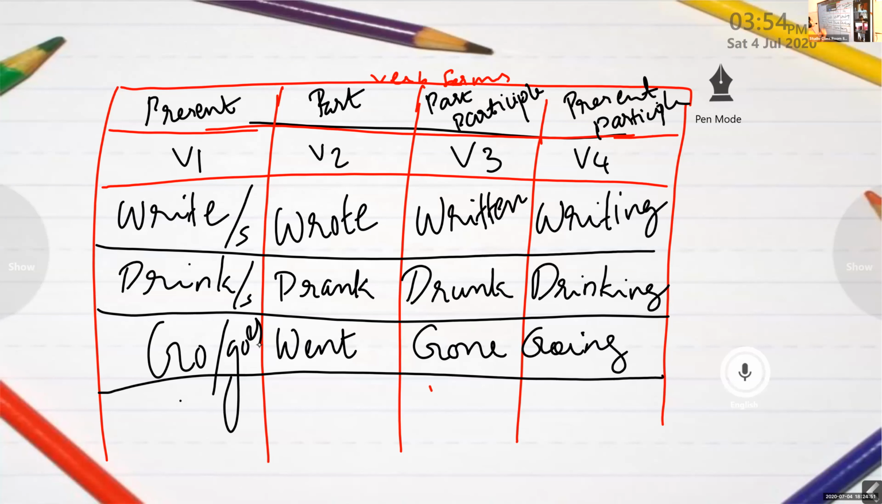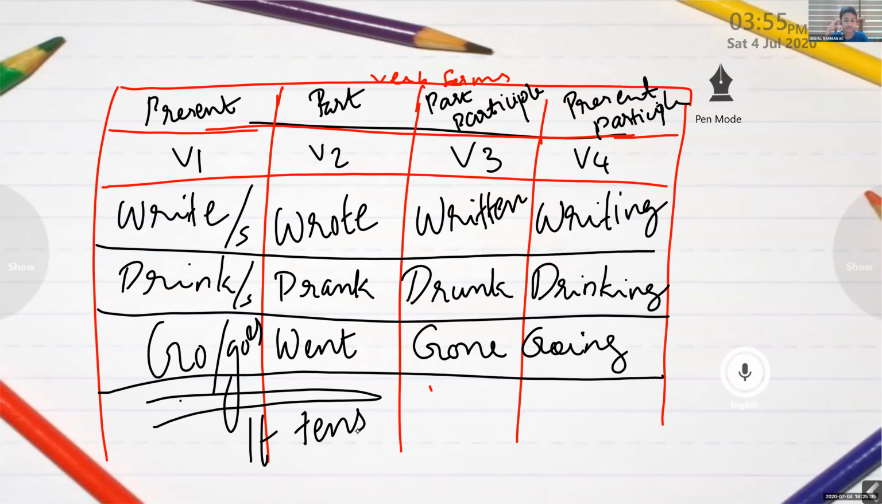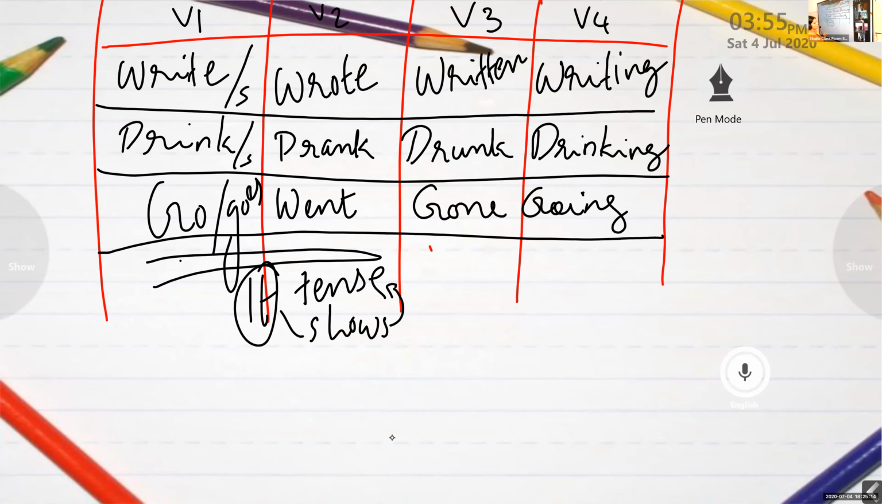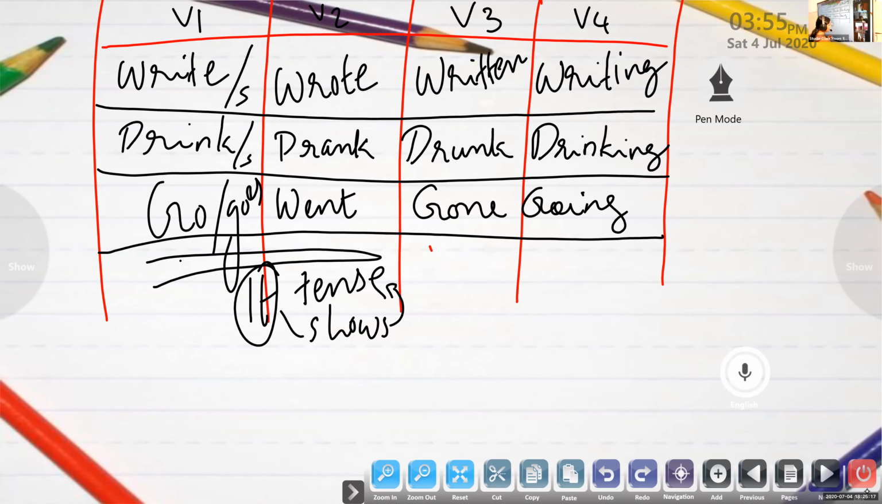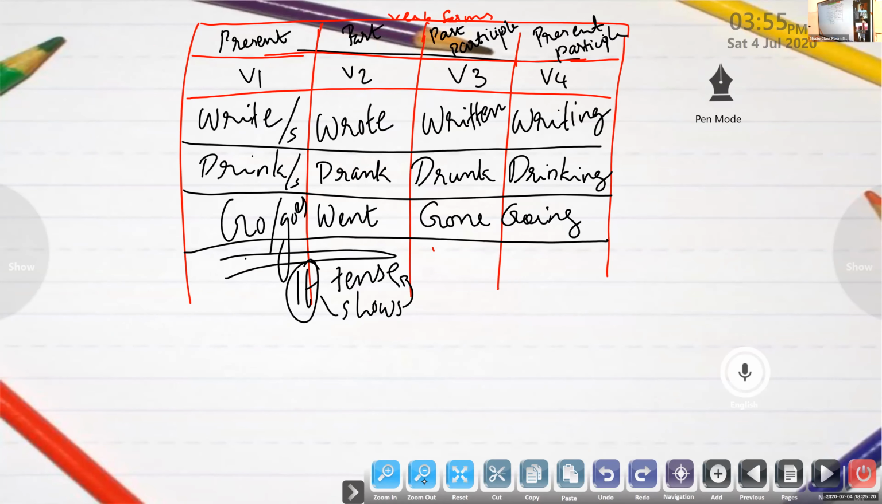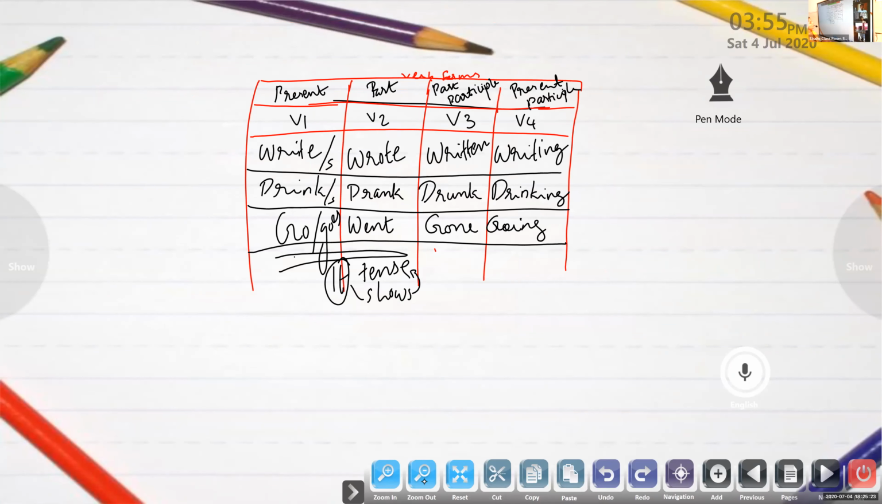Okay. Look at the first 2 portions. One is present tense. Second one is the past tense. By looking at the first form and the second form, it shows tense, right? Yes, ma'am. But look at the third and the fourth form. If I am using only written, if I am using only drinking, are you able to recognize the tense? No, ma'am.